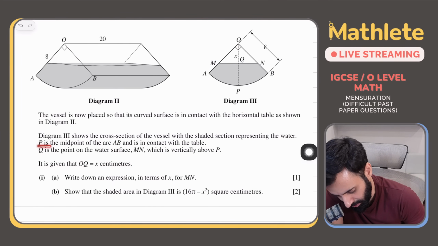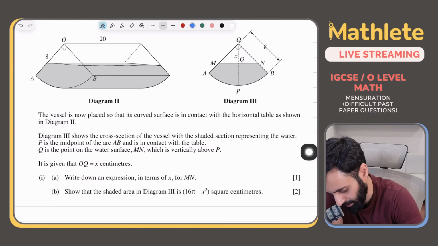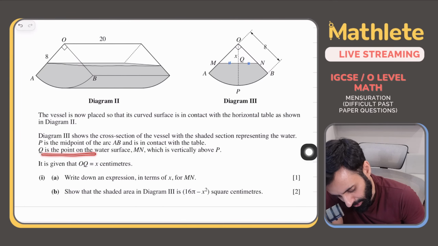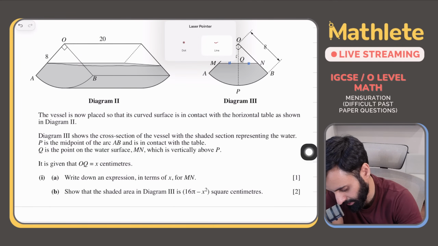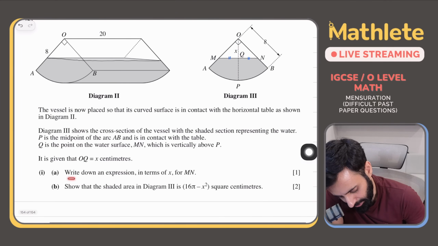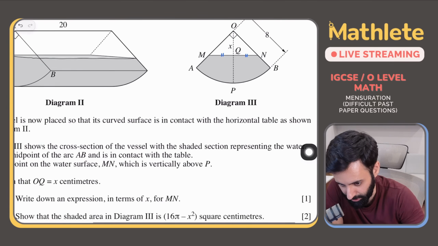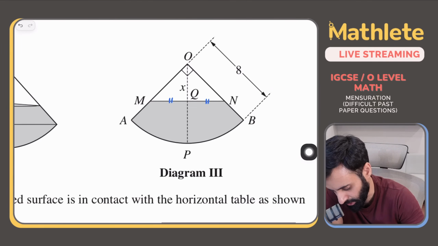अच्छा इसको और से पढ़ लो. P is the midpoint of the arc, so P is the midpoint, and also because this is an isosceles triangle, what will happen as a result is that these two lengths will be equal. ठीक है. अच्छा, and Q is the point on the water surface MN which is vertically above P. So this is basically a vertical line. All right. Write down an expression for x in terms of MN. So we now need to write down an expression for x in terms of MN.